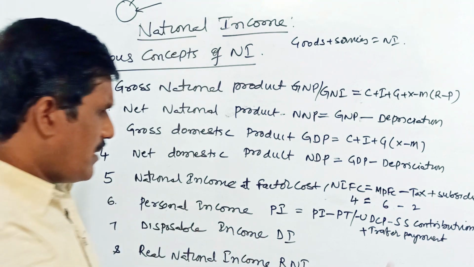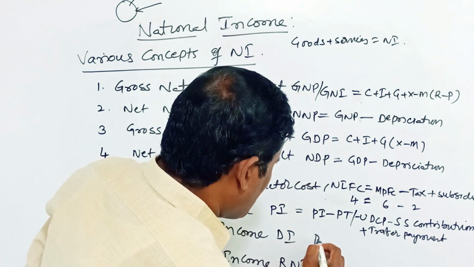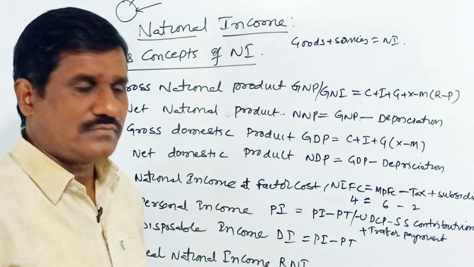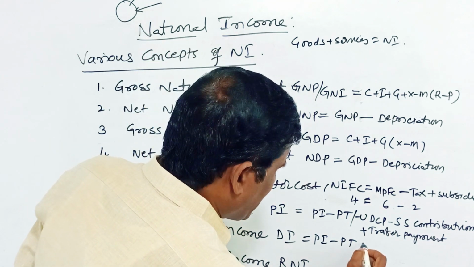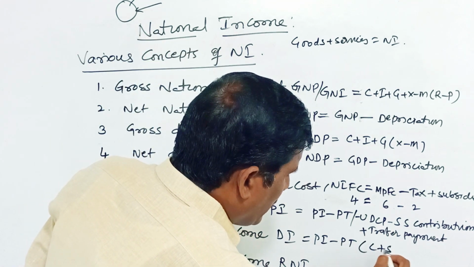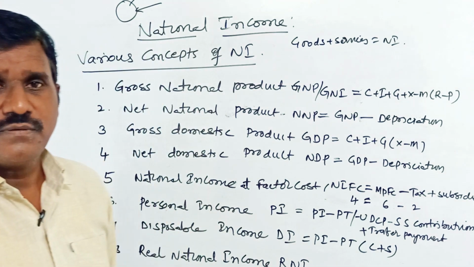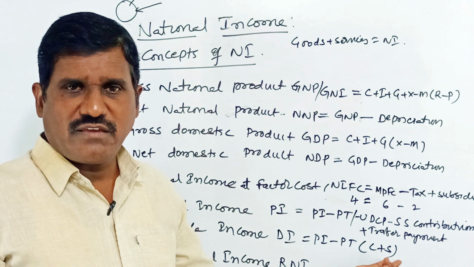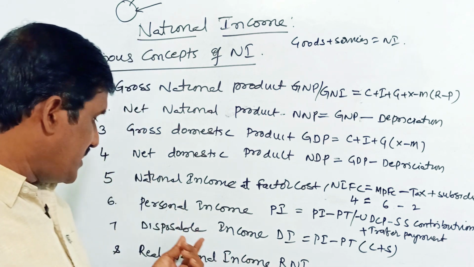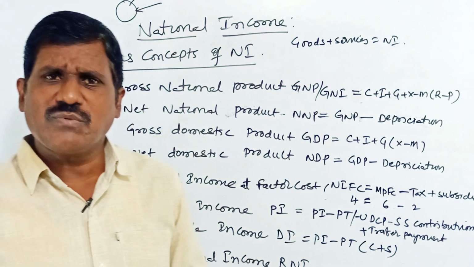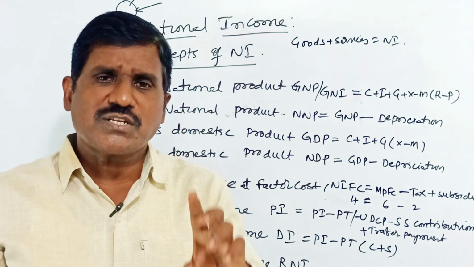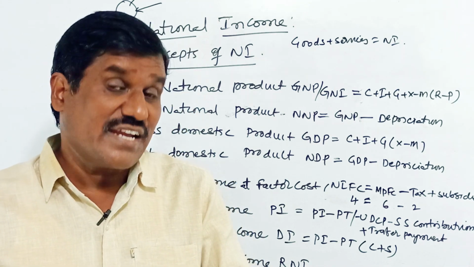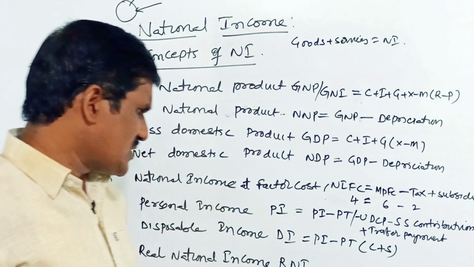Disposable income means personal income minus personal tax, or consumption plus saving. When we calculate the personal consumption and saving, we get the disposable income. Disposable income means the income which is ready for spending.